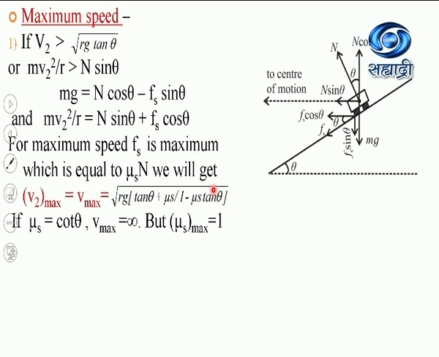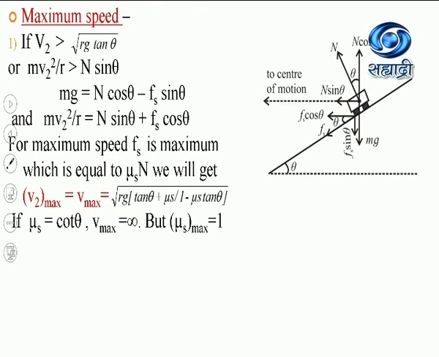Now here suppose I am taking this value of the coefficient of friction as cot theta, then you will find that this is cot theta, then this maximum value for the velocity will become infinity.